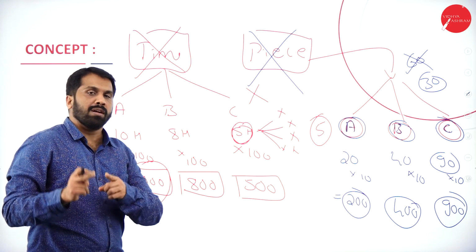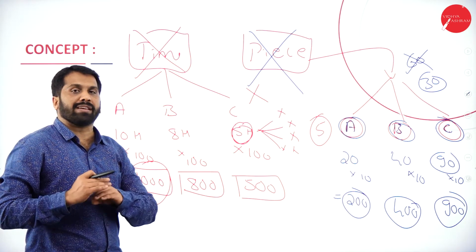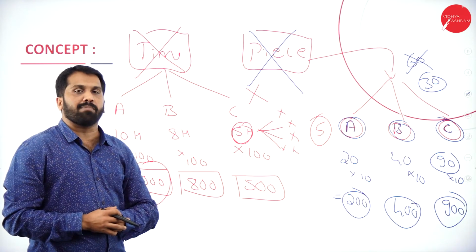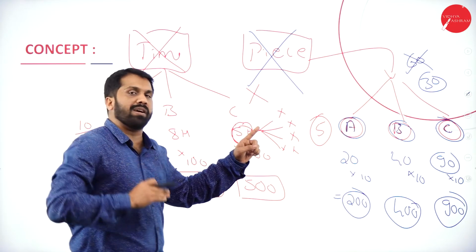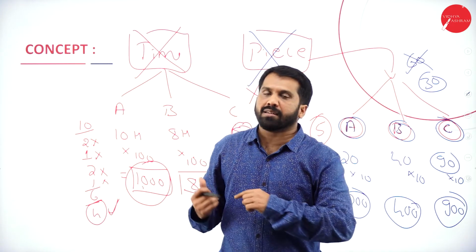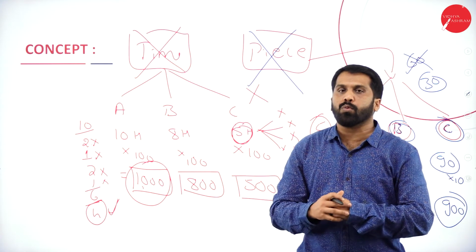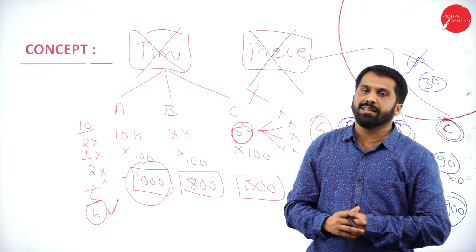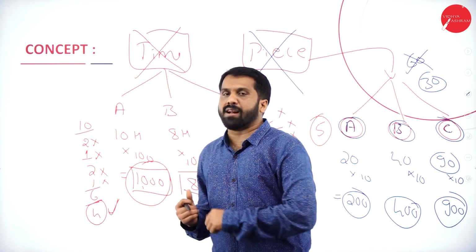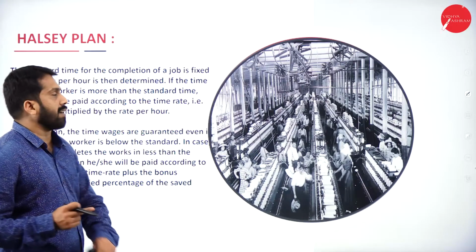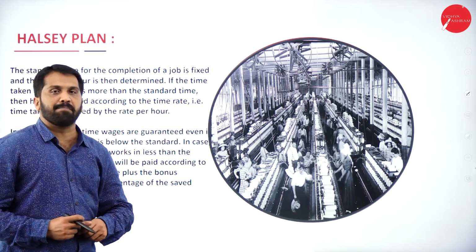Any doubt? No. Being a proprietor, you have cancelled your plan of time rate. You have cancelled your plan of piece rate. Now you may ask, sir, you're telling the time rate is also not good, the piece rate is also not good. What should I do now? I'll tell you. Instead of time rate and instead of piece rate, I have one more plan. What is that? Wholesale plan.